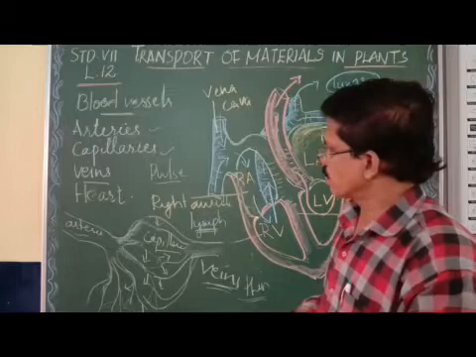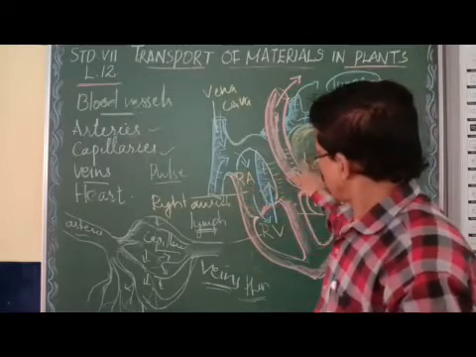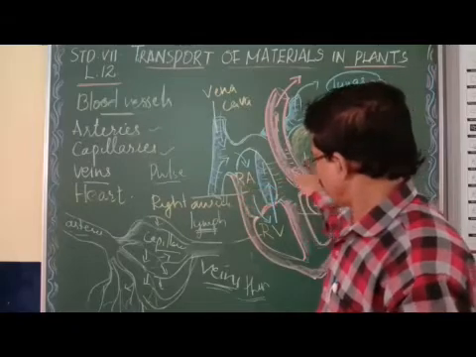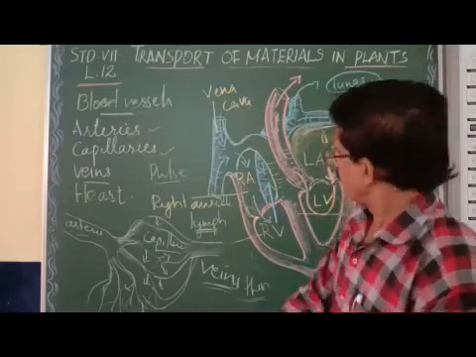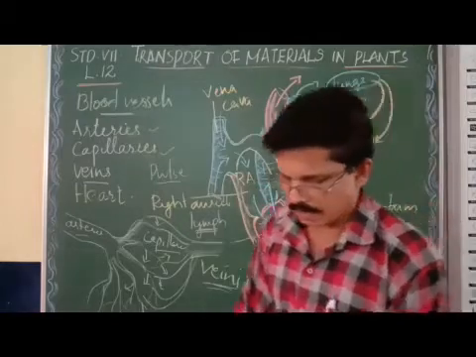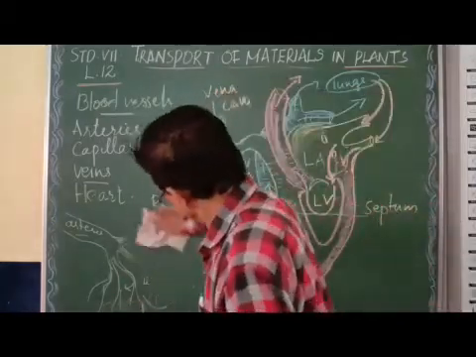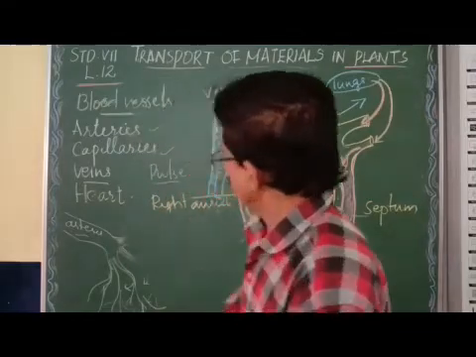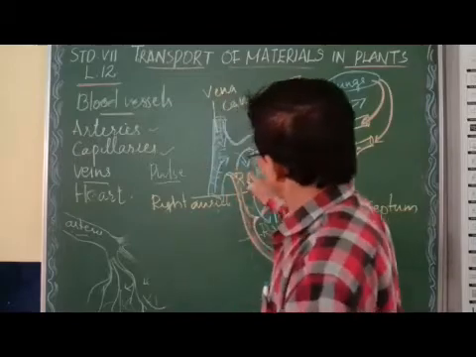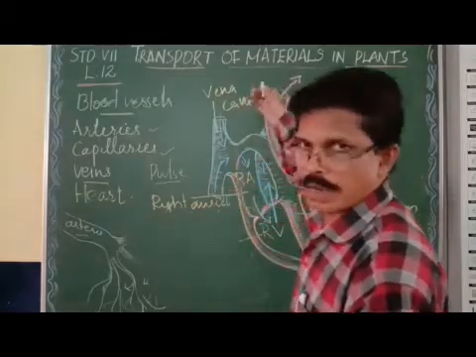The human heart has four chambers. These upper two chambers are auricles. Right auricle and left auricle. So you can see the right auricle here and the left auricle here. So two auricles on the upper side.